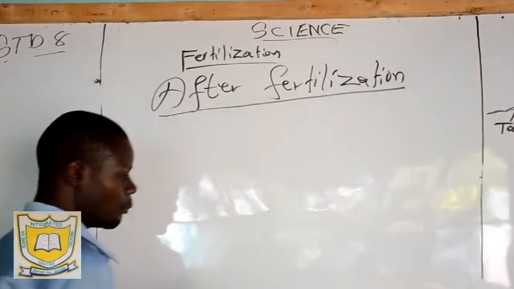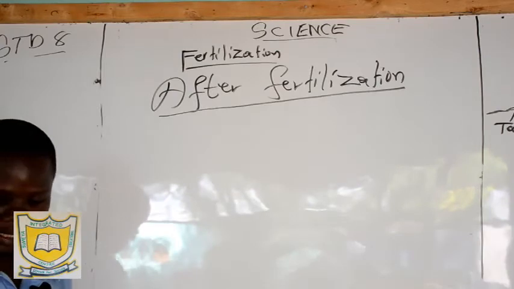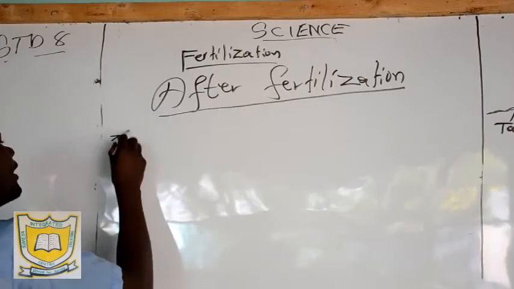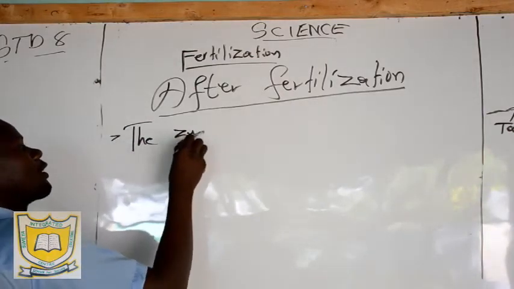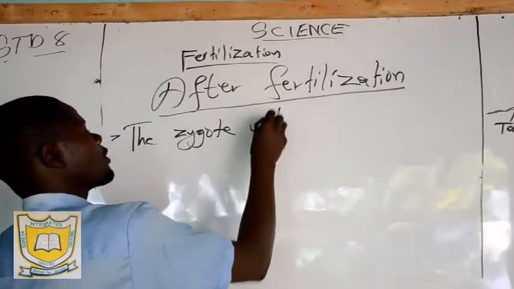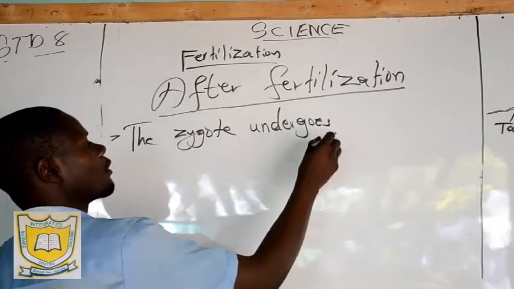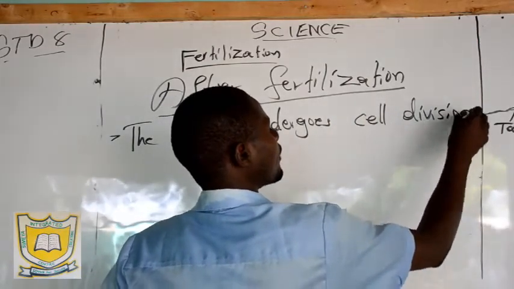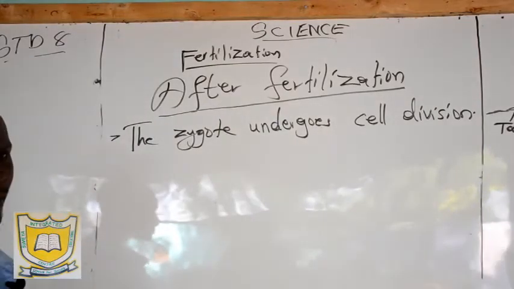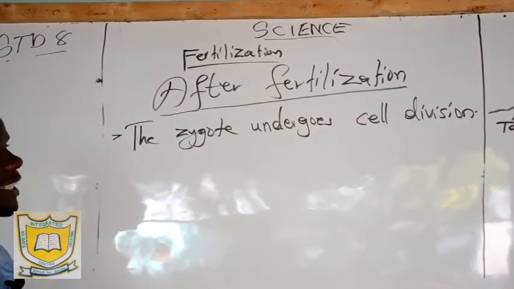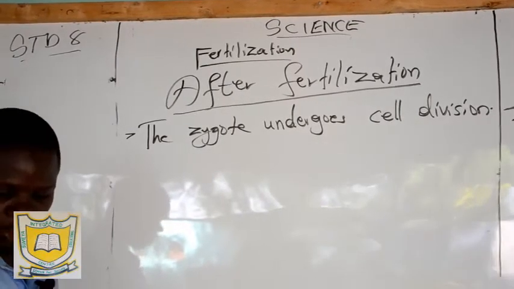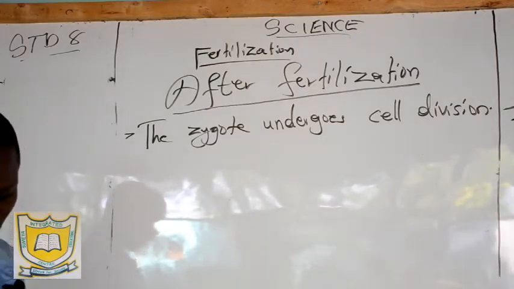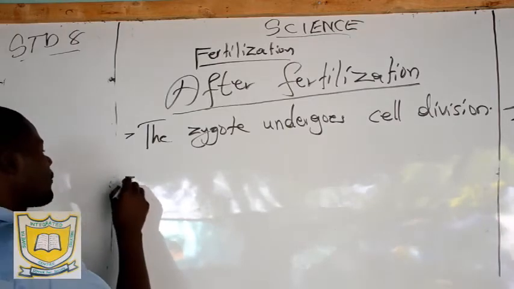After the zygote is formed and the woman has become pregnant, what happens? You find that the zygote undergoes cell division. There were only two cells, the female cell and the male cell uniting to form a zygote. So it undergoes cell division and doubles the number of cells. Now it travels down to the uterus and attaches